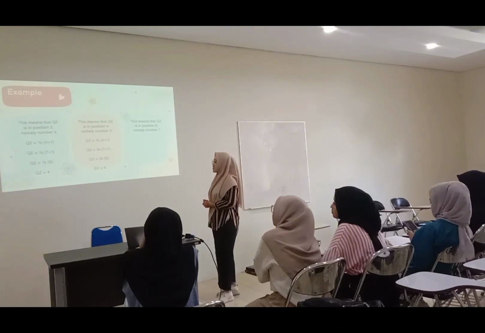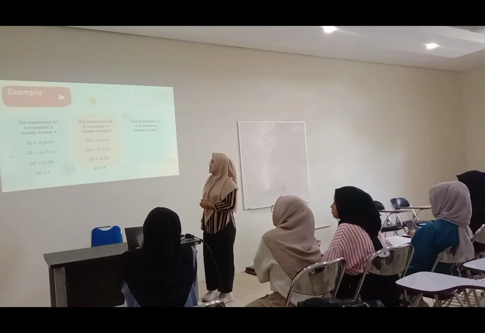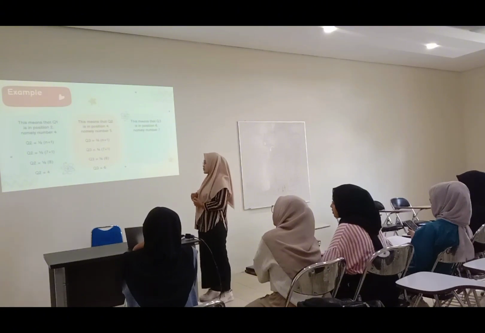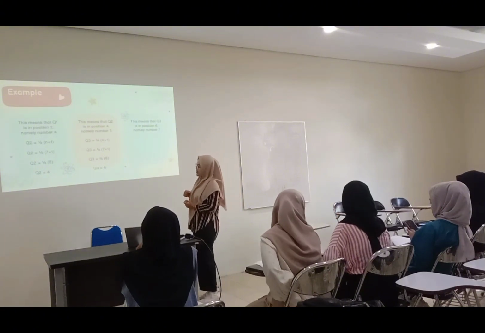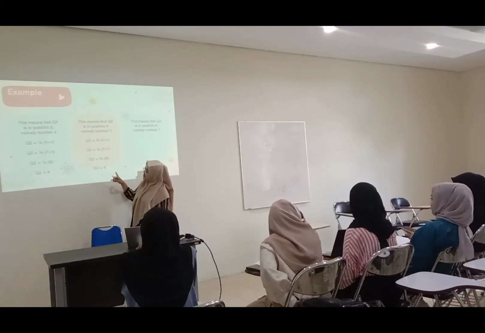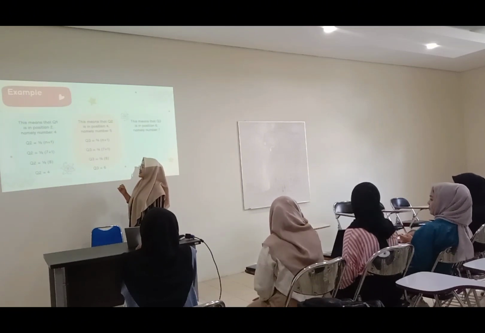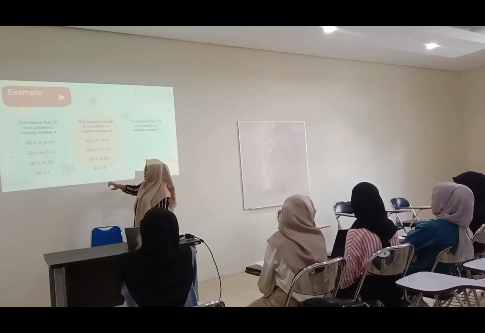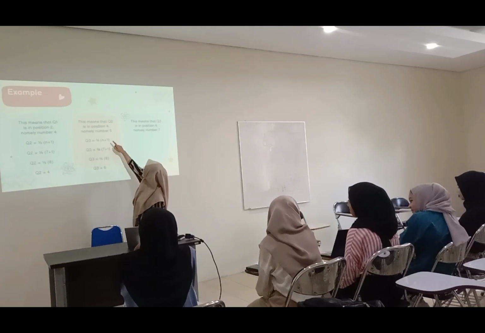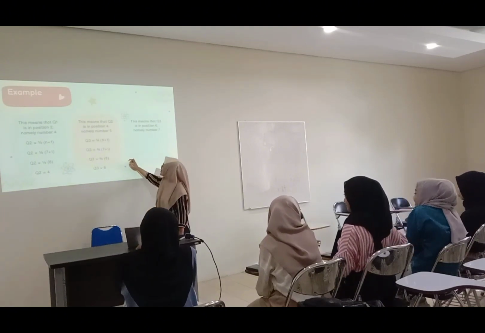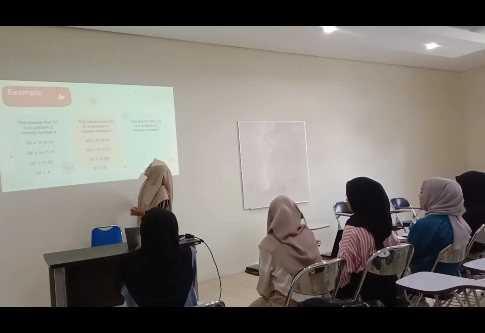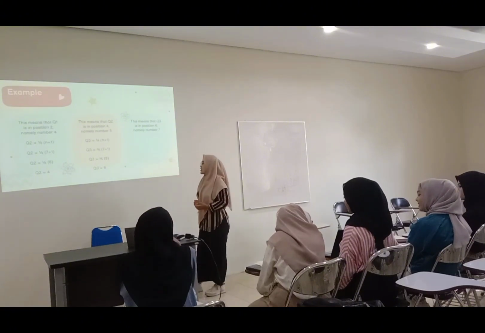Q2 equals 2 divided by 4 times (n plus 1). Q2 equals 2 divided by 4 times (7 plus 1), which is 2 divided by 4 times 8. Q2 equals 4. This means that Q2 is in position 4, namely number 5.